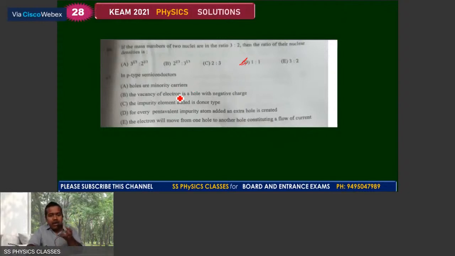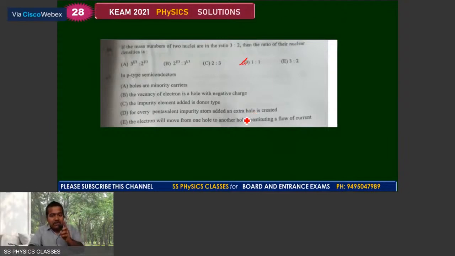In p-type semiconductor, holes are minority carriers. The vacancy of electron is a hole with a negative charge. The impurity element added is a donor type, and for every pentavalent impurity atom added, an extra hole is created. The electron moves from one hole to another hole, constituting a flow of current.